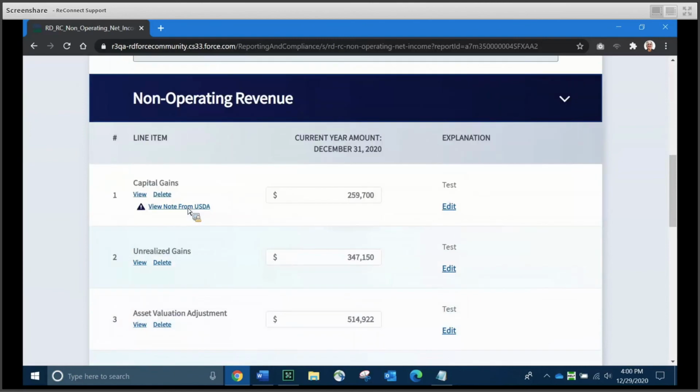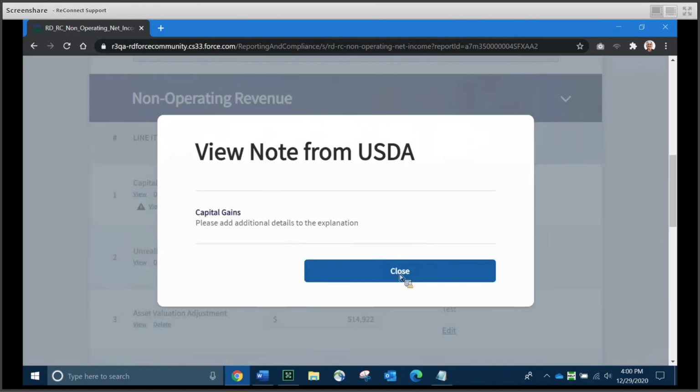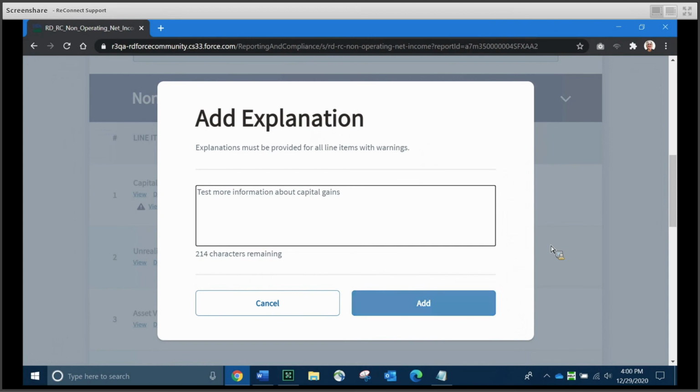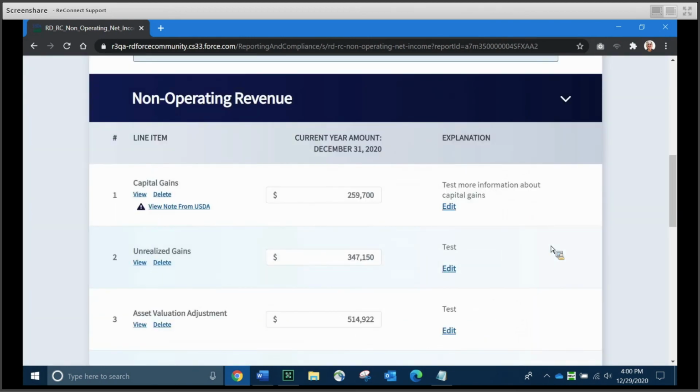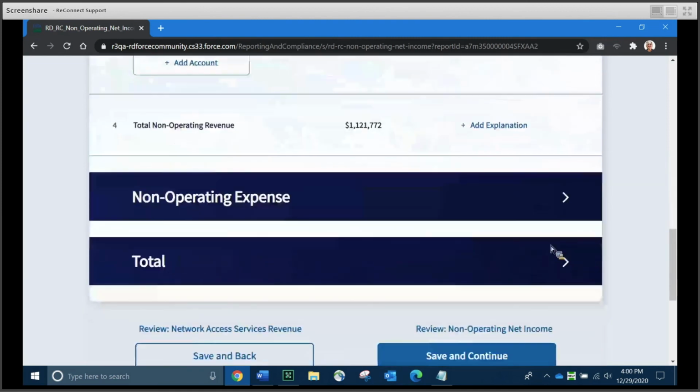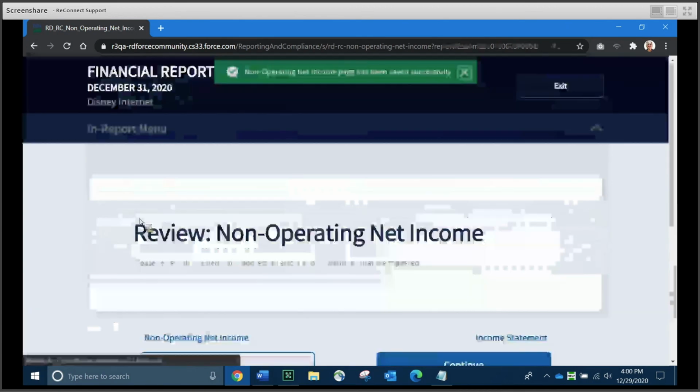I'm going to show you one other in the non-operating net income. You notice on capital gains, this looks like an account that was created by the entity. And the note says, please add additional details to the explanation. So they want more information about these capital gains. To do that, you would simply come over here, edit your explanation, and click add. And again, you'd walk through and clear all of those particular notes in any of the schedules where you need to clear those notes.